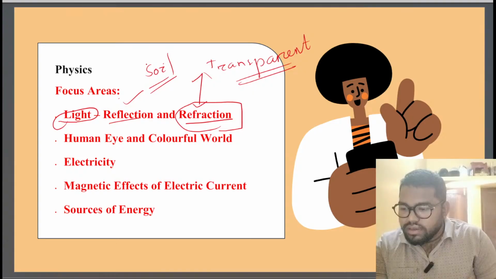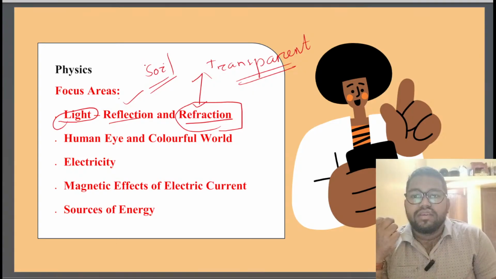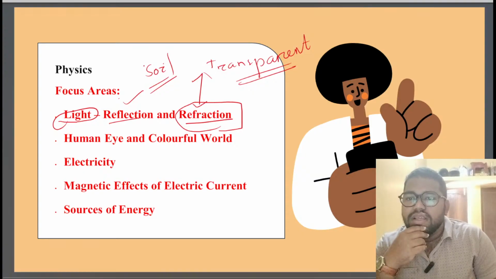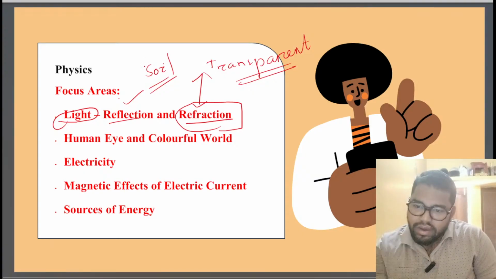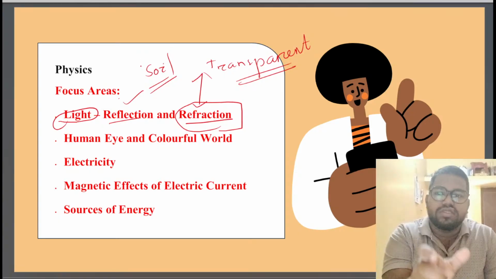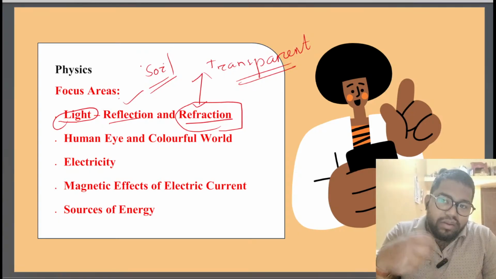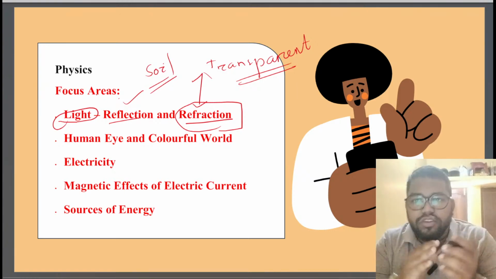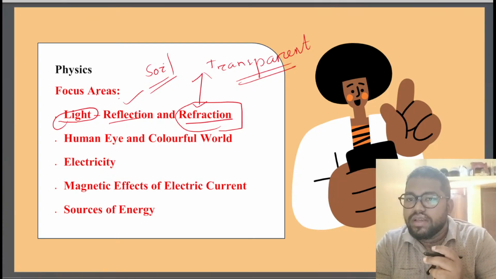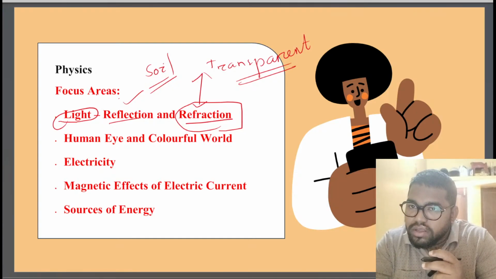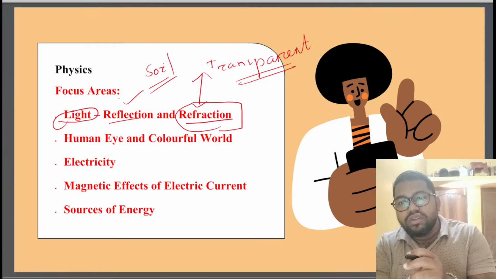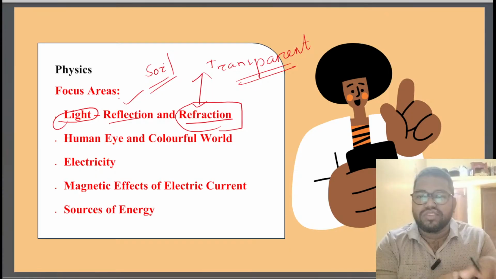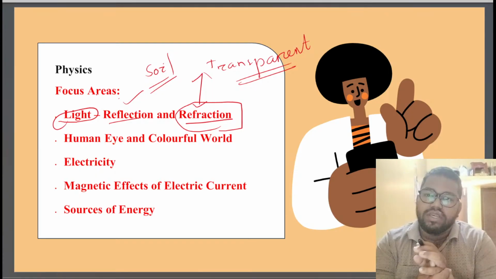But with glass, or any transparent material, when the light shows the refraction character, then we are able to see. So here are two things that happen. Reflection is shown first, and after that the refraction comes next.